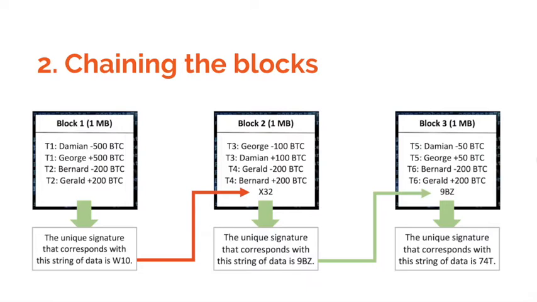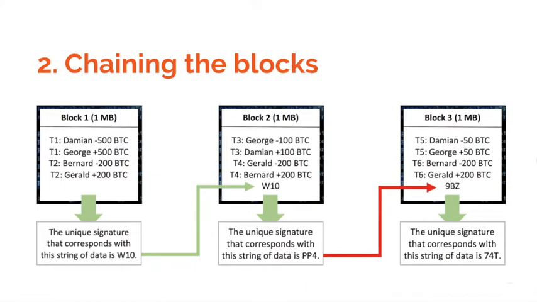This means for the alteration to go undetected, the new signature of block 1 must replace the old one in the data of block 2. But if the data of block 2 changes, this will cause block 2 to have a different signature as well. Let's say the signature of block 2 is now PP4 instead of 9BC. Now block 2 and block 3 are no longer chained together.